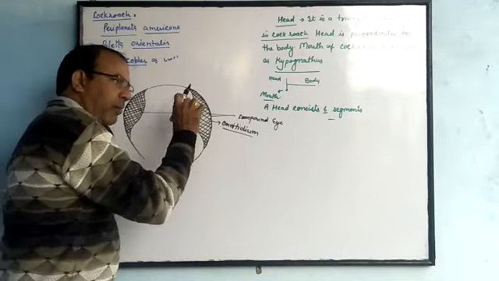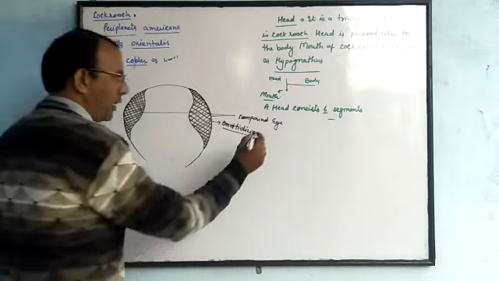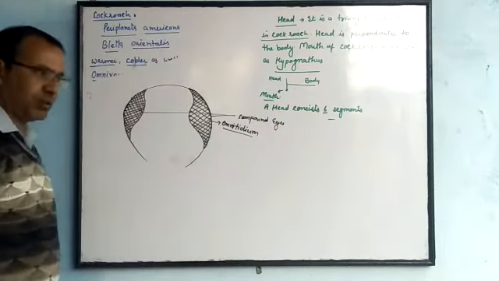All the ommatidia combine and form a single image. These are the compound eyes. One pair of compound eyes is present in the cockroach.